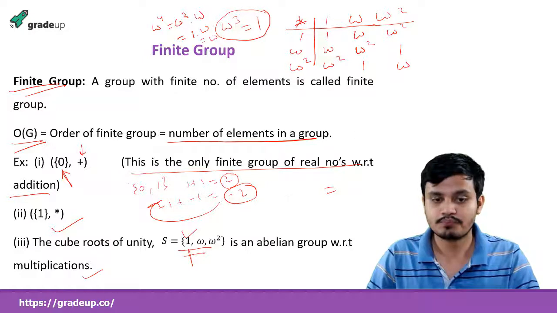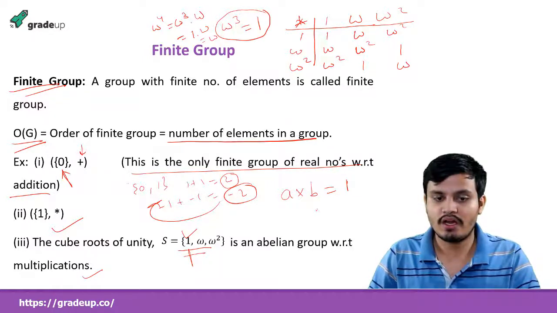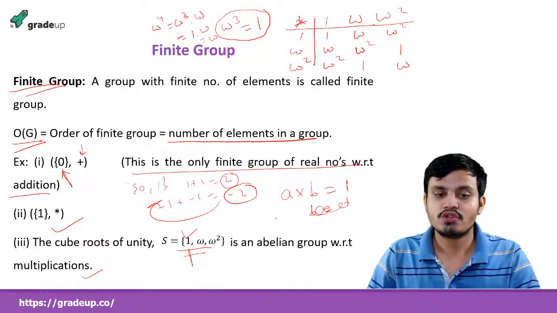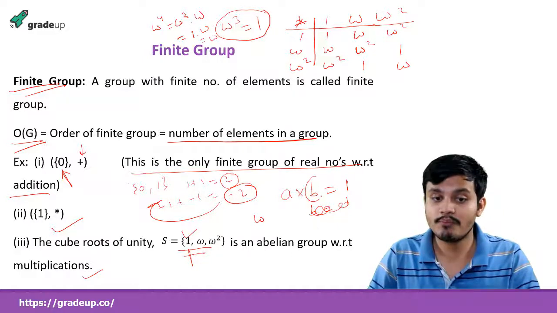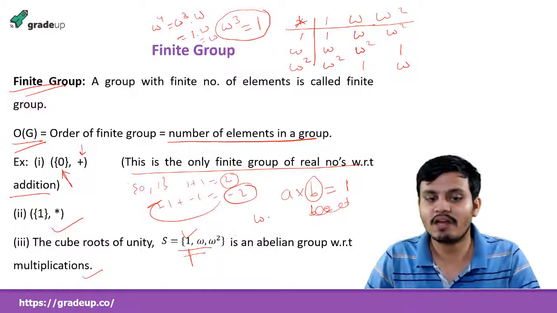You pick any element A, then B will be called the inverse if we get the identity element, which is here 1. So for example, for omega, what is that element B? Can you tell me, for this set, for omega, what will be that element B?